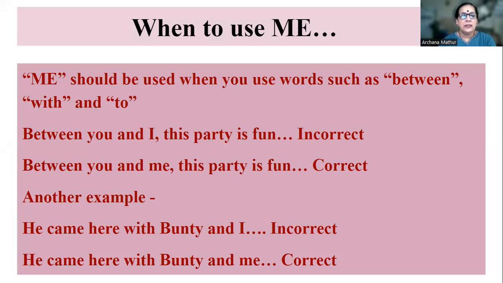Another example, he came here with Bunty and I. This would be incorrect. He came here with Bunty and me. Correct. So in the first two statements, it was between. In the second two statements, it is with. And now let's try sentences with to.